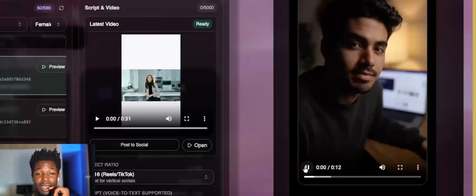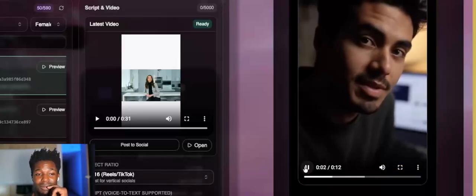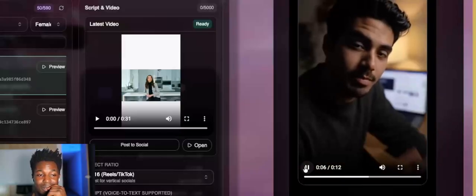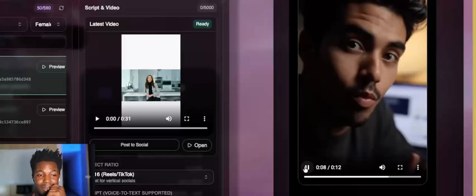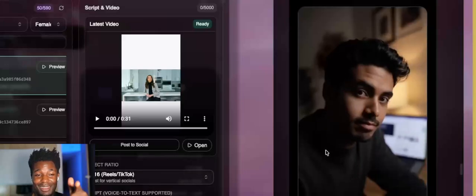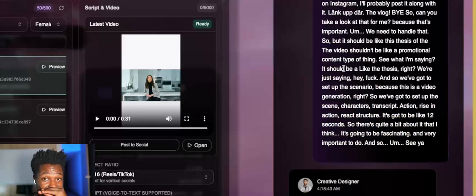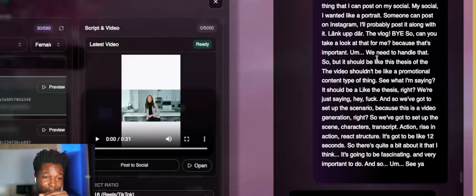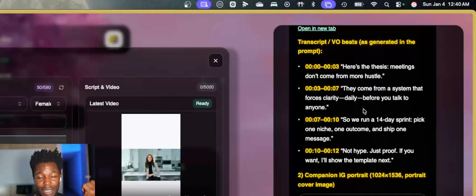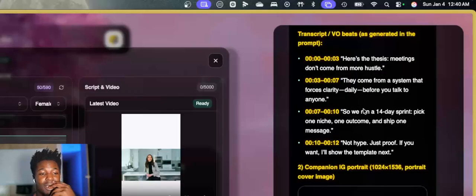Here's the thesis. Meetings don't come from more hustle. They come from a system that forces clarity daily before you talk to anyone. So we run a 14-day sprint, pick one niche, one outcome, and ship one message. Not hype, just proof. If you want, I'll show the template next. So that was generated entirely from me just saying this. Now, I'm being disingenuous. There's actually a lot of work and scaffolding that goes into this.